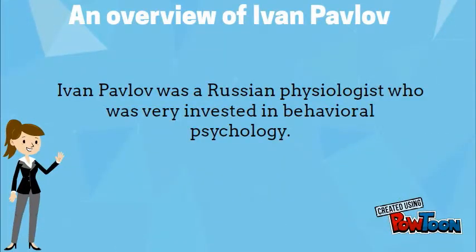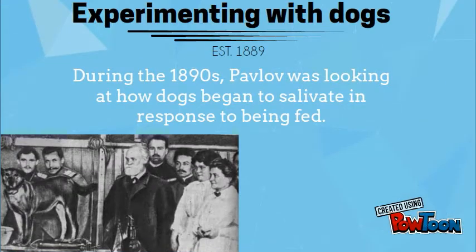Ivan Pavlov was a Russian physiologist who was very invested in behavioral psychology. He was born on September 14, 1849 in Russia, in a town where his father, Peter Pavlov, was a priest. He was educated first at the church school in Russia and then at the theological seminary there. Pavlov was from a very religious family and trained for priesthood, but eventually left the seminary for science studies at St. Petersburg's University.